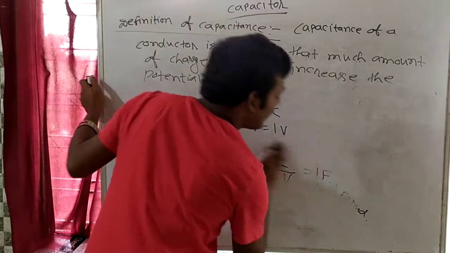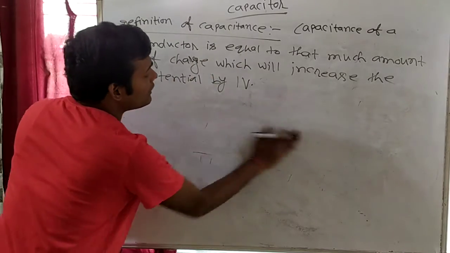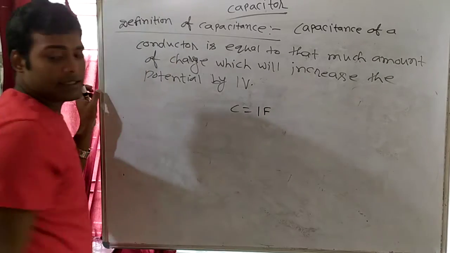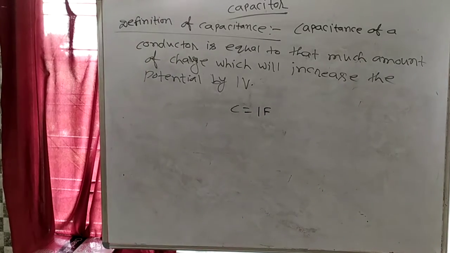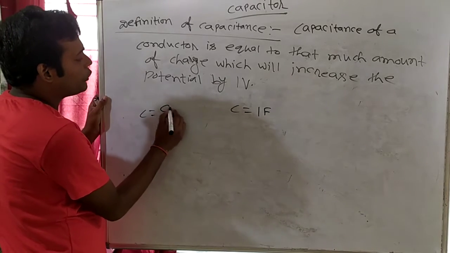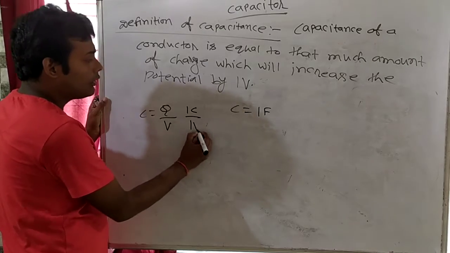For example, suppose the capacitance of a capacitor is 1 farad. What does it mean? Capacitance is Q by V, so 1 farad means 1 coulomb per 1 volt.